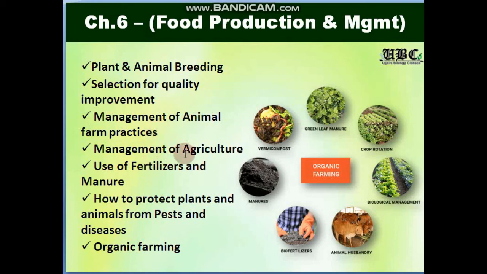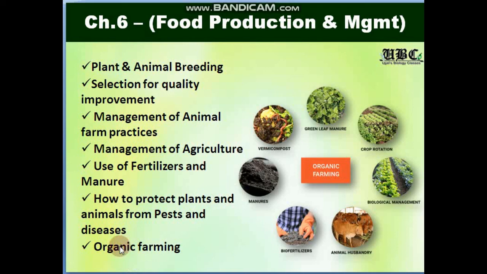Next, in case of agriculture, I'll be talking about the use of fertilizers and the different kinds of manures. Last but not the least, we will be talking about how to protect plants and animals from different kinds of pests, and to prevent them from diseases.